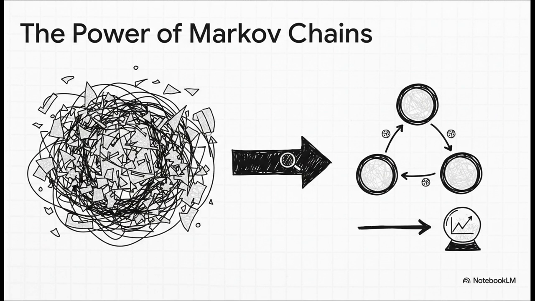It's the hidden engine behind things you use every single day, from how Google's original PageRank algorithm figured out which websites were important to how your phone's keyboard predicts the next word in your sentence. It's proof that sometimes the best way to see the future is to focus entirely on the present.